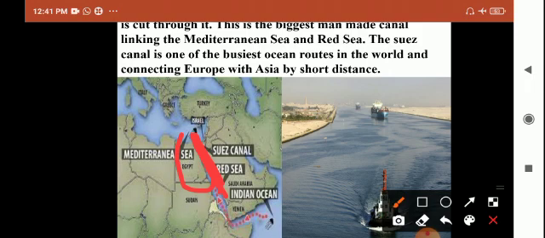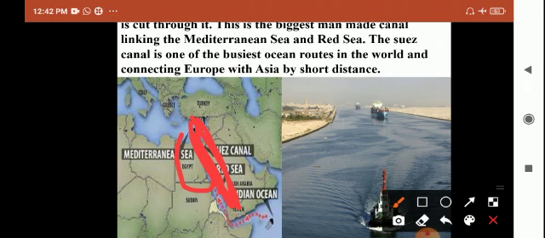So what happened in early years? If Europeans wanted to come to South Asia, they were coming through the African continent. So this is a shortcut route. This shortcut route connects Asia and Europe. This is the Suez Canal. This is the world's busiest route.